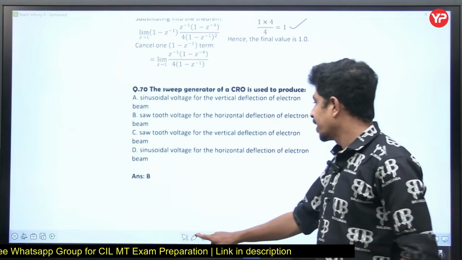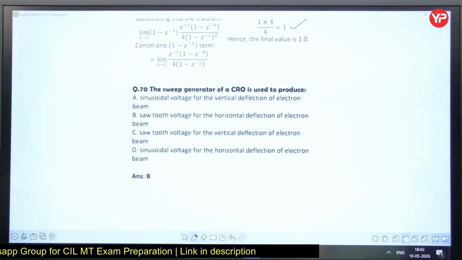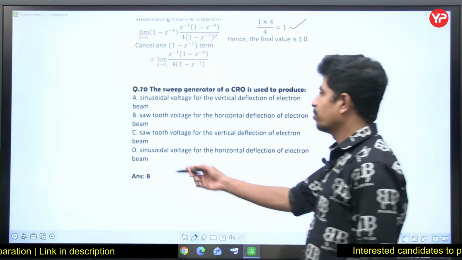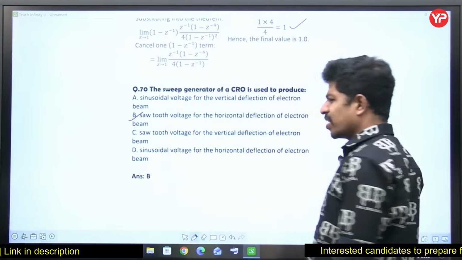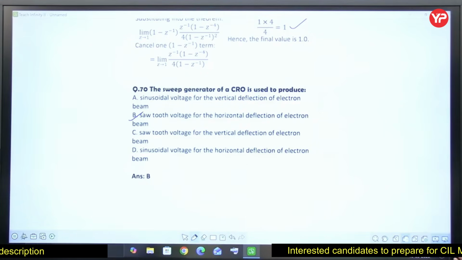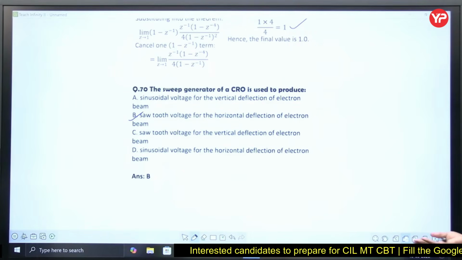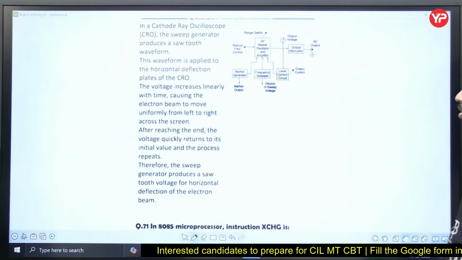The sweep generator of a CRO is used to produce a sawtooth voltage for horizontal deflection of the electron beam. Option B is perfectly correct. This is a theory question, like what happens in a CRO, what are horizontal and vertical deflections and all. If you know electron beams and all, you will understand this question and can answer directly.